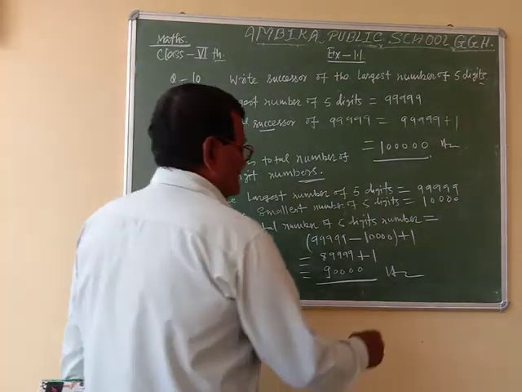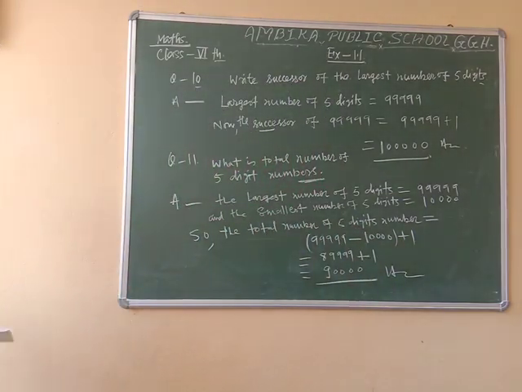Total number of 5 digit numbers is equal to 90,000.